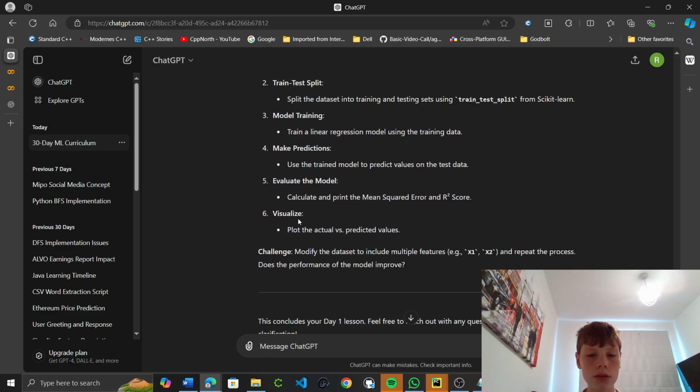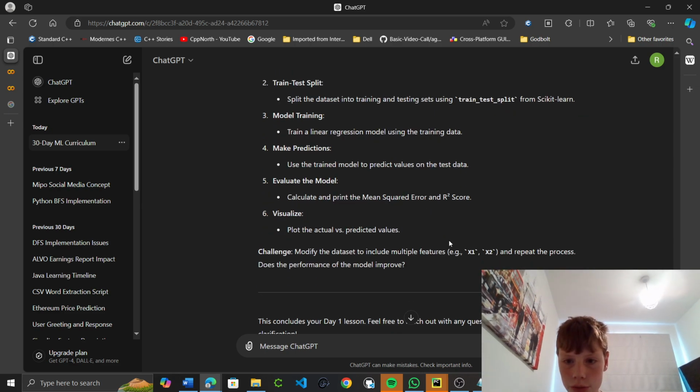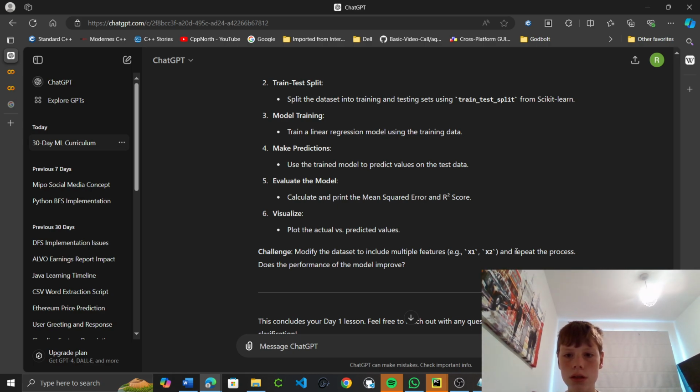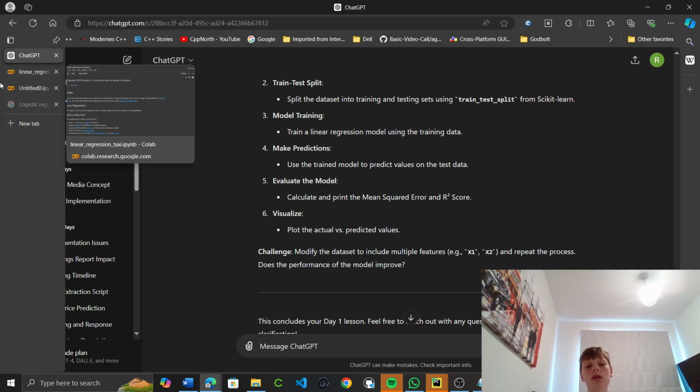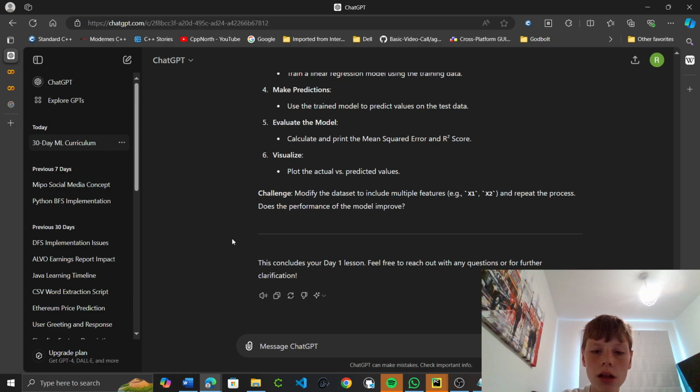So, visualize. Okay, can you modify the dataset to include multiple features? X1, X2. Okay, but how do we plot the, okay, I'll leave this challenge for today. I'll ask it for tomorrow's lesson.